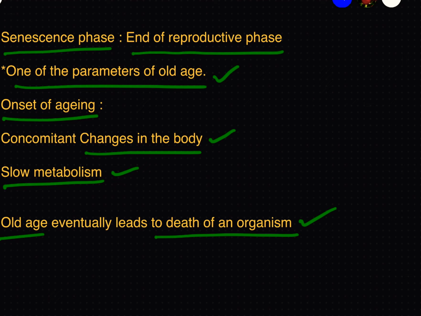Lot of changes take place in your body, and the metabolism will slow down, body repair mechanism will be diminished, and the body's protein making capacity is also diminished, and as a result you can see lot of changes in the body, and the metabolic process, the rate at which digestion takes place, everything will be reduced, and this old age will eventually lead to death of the organism.